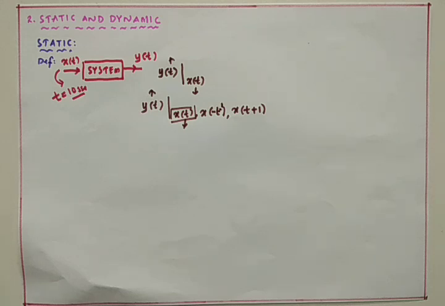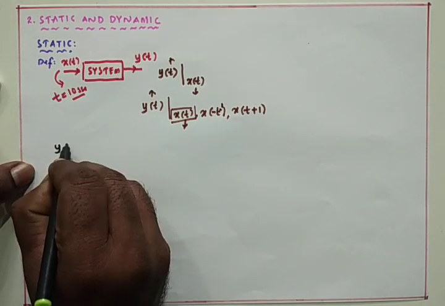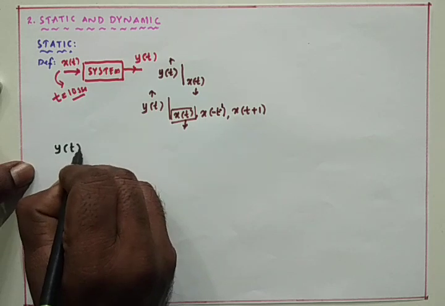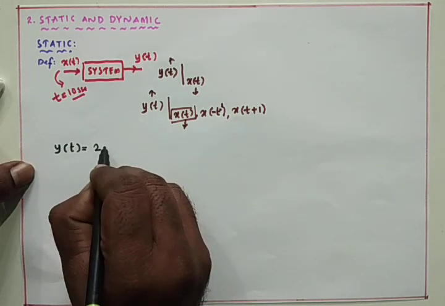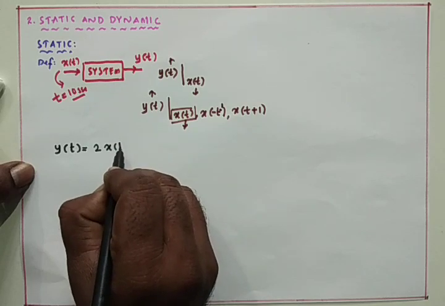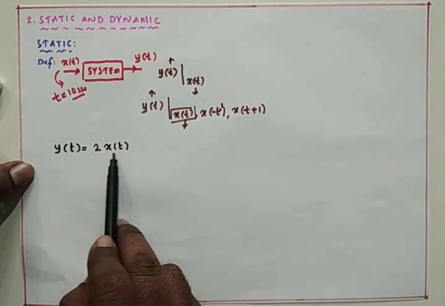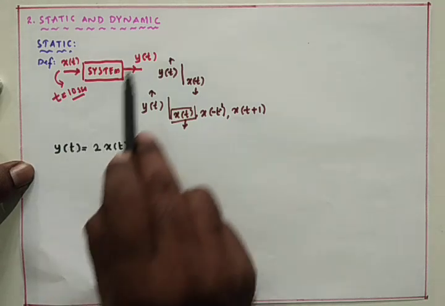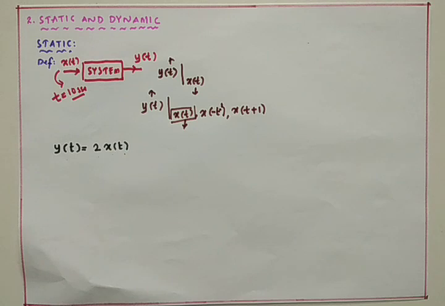For example, I have a system whose output is y of t equals 2 into x of t. We have a system to which we have given x of t, and it generated y of t. y of t equals twice x of t. Then we have to go with